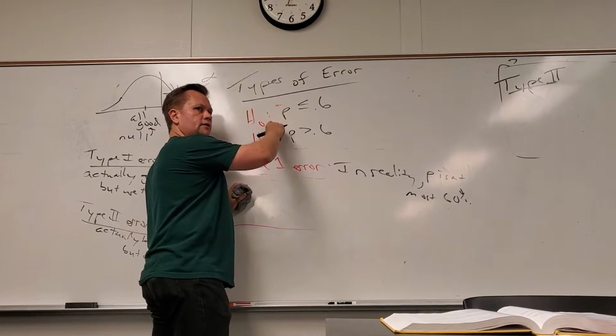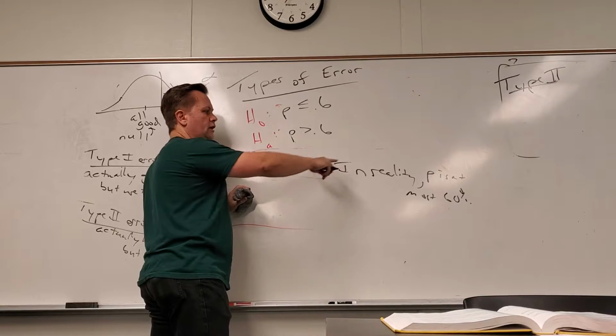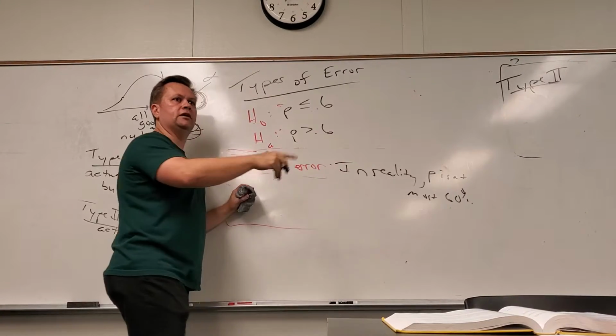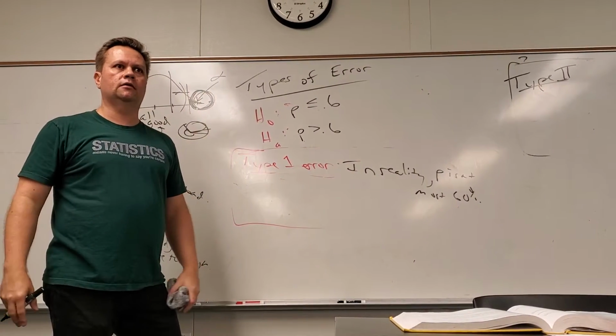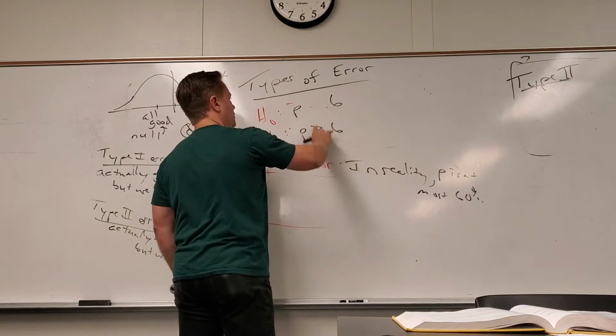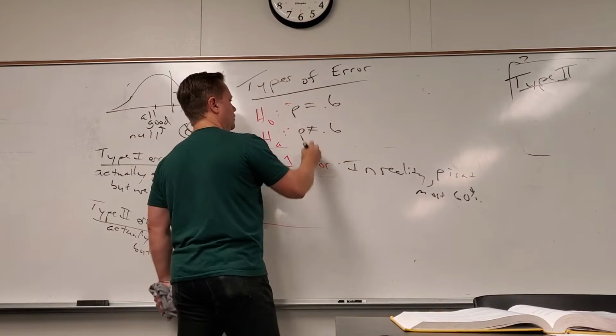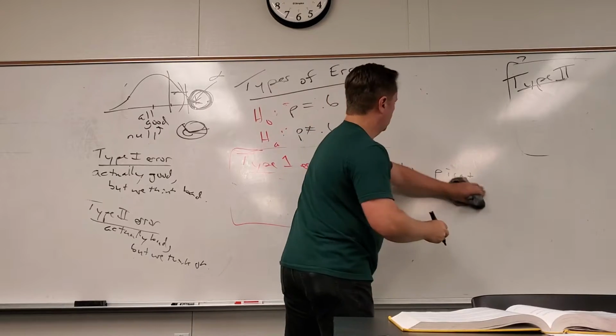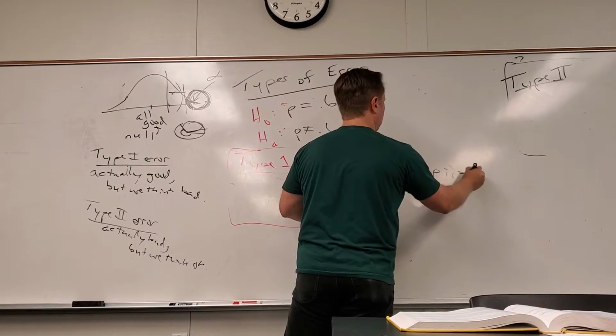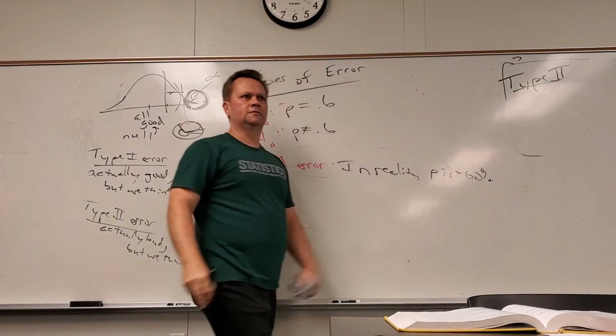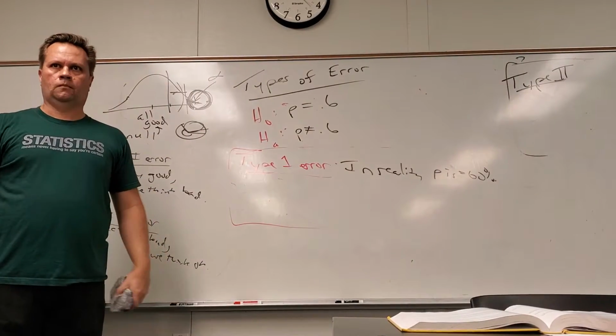Whatever the null is, the type 1 says if it's true and we don't think it's true, that's a mistake. So if I change it to this, that doesn't really do anything. In reality, P is equal to 60%, but we think it isn't. That would be a type 1 error.